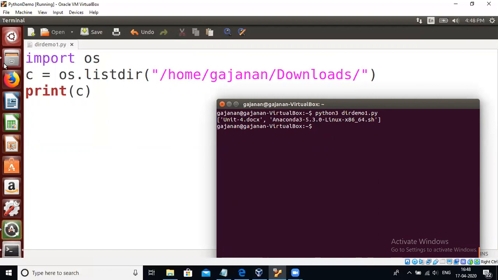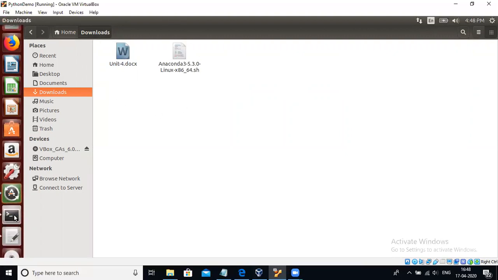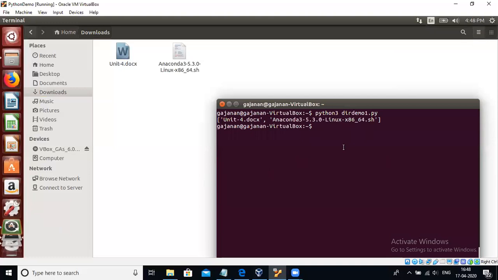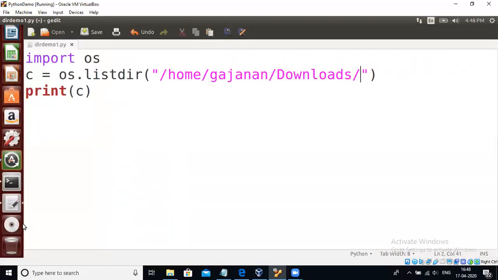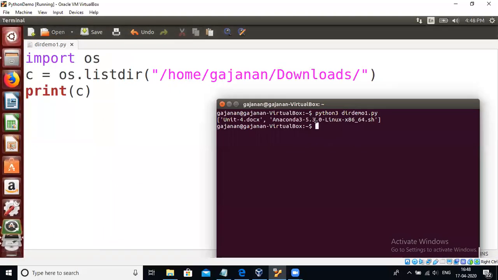If you check here, the downloads directory has two files, and it gives you the names here. That means with the help of listdir, you can print all the subfolders and the files inside the current working directory, as well as a specified directory as per your requirement. So this is about listdir.